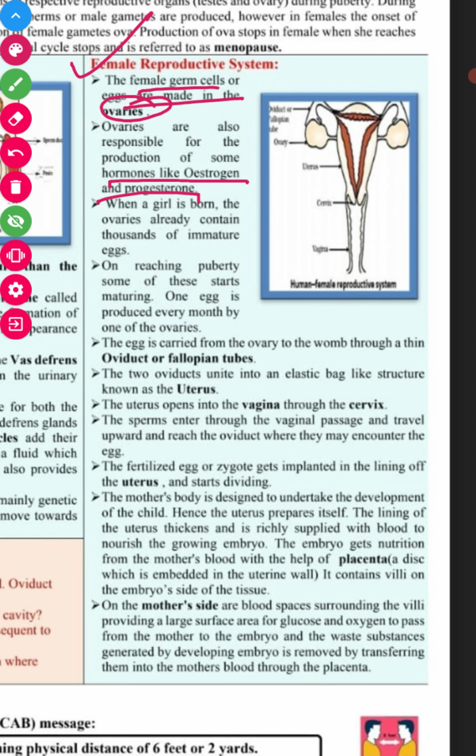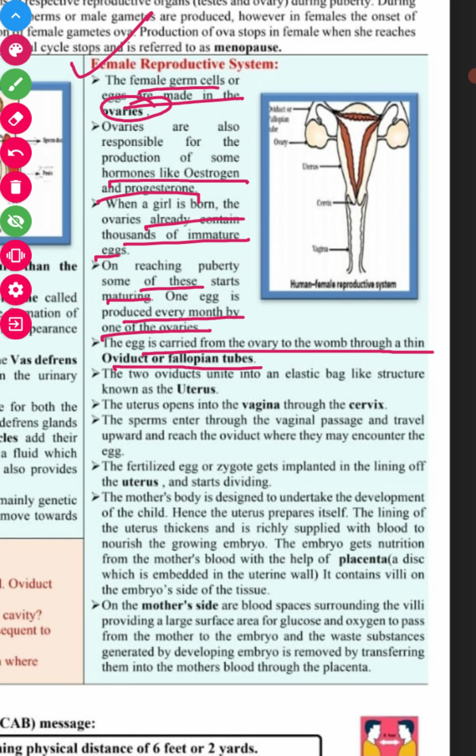When a girl is born, the ovaries already contain thousands of immature eggs, and on reaching puberty some of these start maturing. One egg is produced every month from one of the ovaries, and the egg is carried from the ovary to the womb through the thin oviduct, or fallopian tube.